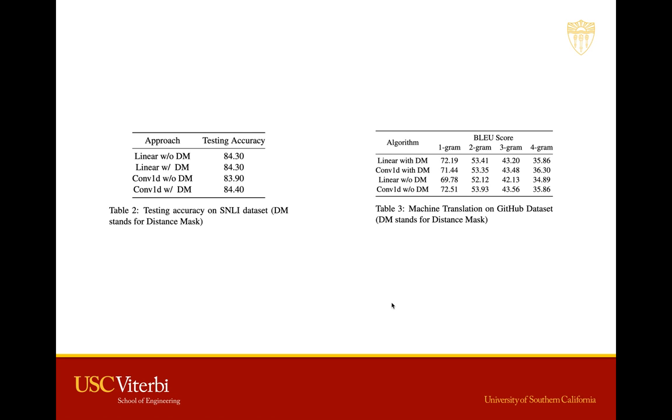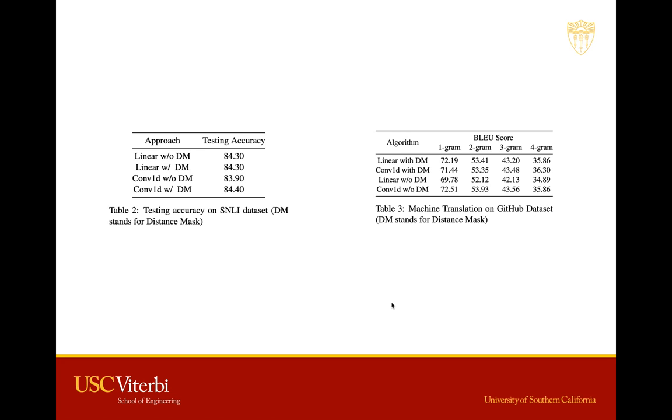The results show that even though Conv1d and Linear are theoretically the same, there are actually some minor differences in practice. Without distance mask, the results of Conv1d and Linear are close enough, for example, only 0.1%. When we include a distance mask, the difference becomes negative 0.4%.